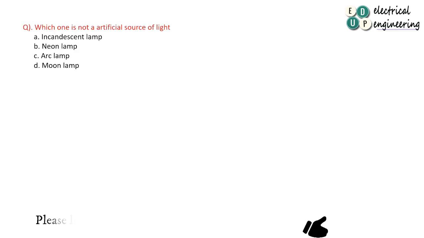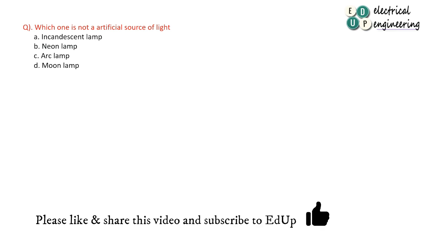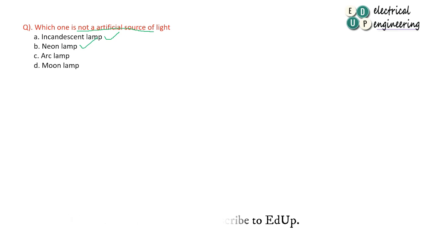Now, start with the first question. Which one is not an artificial lamp? Which one is not an artificial source of light? Clear? So move to the options. Incandescent lamp is an artificial, man-made lamp. Neon is also man-made or artificial. Arc is also artificial. So the moon is a natural source of light. So option D is correct. The moon is not an artificial source of light.